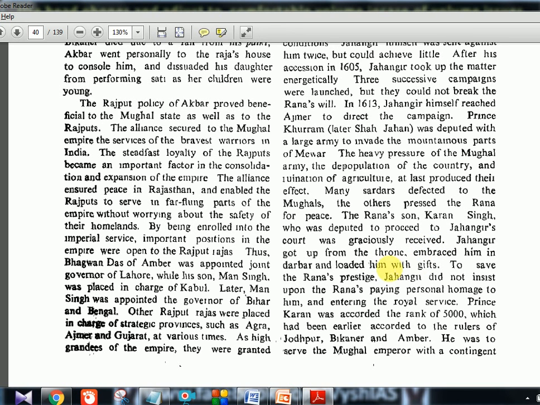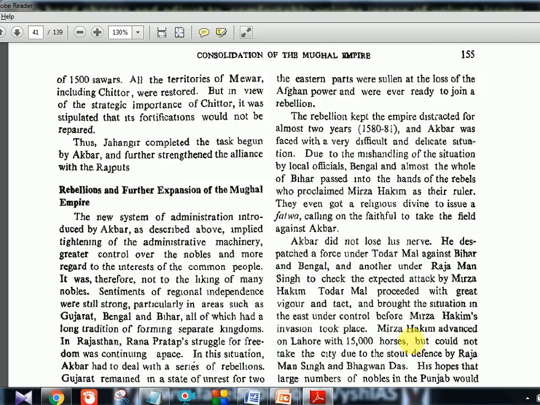To save the Rana's prestige, Jahangir did not insist upon the Rana paying personal homage to him and entering the royal service. Prince Karan was accorded the rank of 5,000. So see, that also is a huge rank, which had been earlier accorded to the rulers of Jodhpur, Bikaner and Amber. He was to serve the Mughal emperor with a contingent of 1,500 Savars.